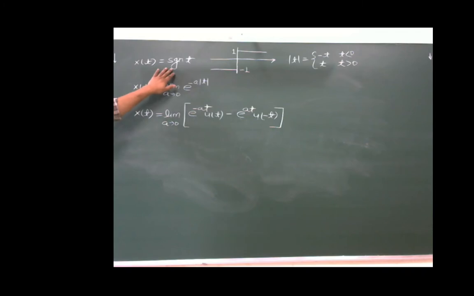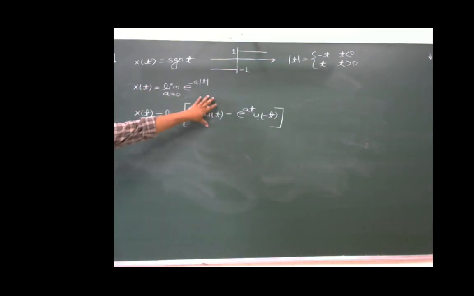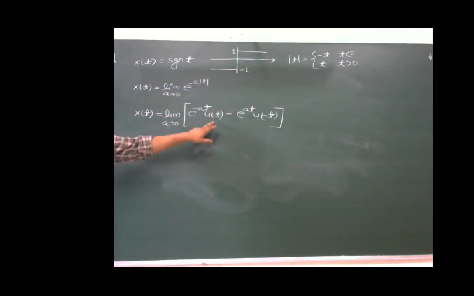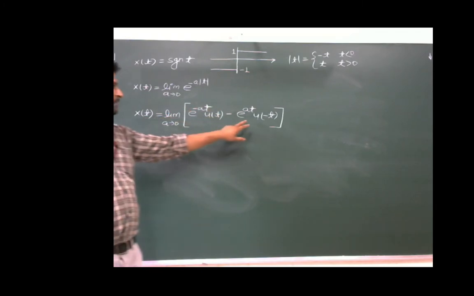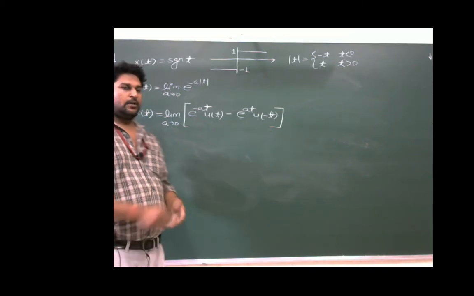We can write the signum function in this way. This will be equal to e power minus at when t is greater than 0, and this will be e power plus at when t is less than 0.